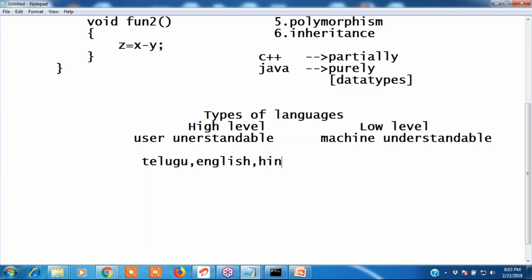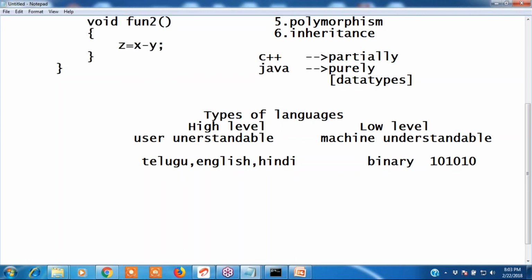What about machine understandable languages? Machine understandable languages are binary language. Binary is a machine understandable language. What is binary language? We write instructions in the form of zeros and ones. Electronic devices can understand this. Those devices are constructed with transistors, diodes, and microprocessors, microcontrollers. They are called electronic devices.